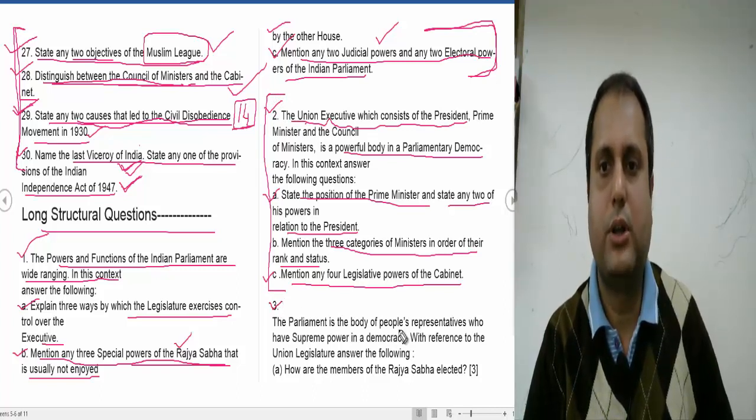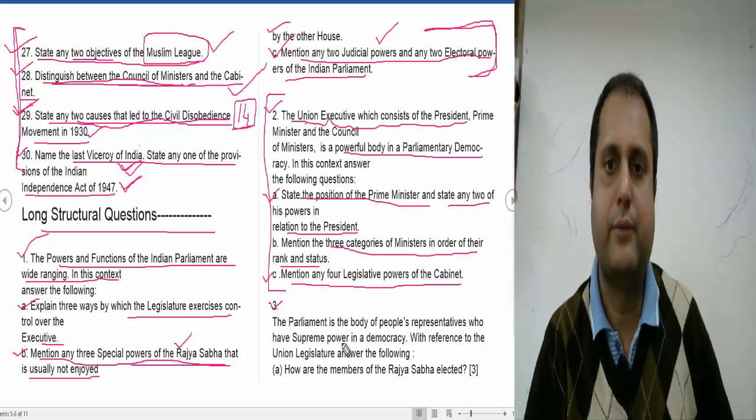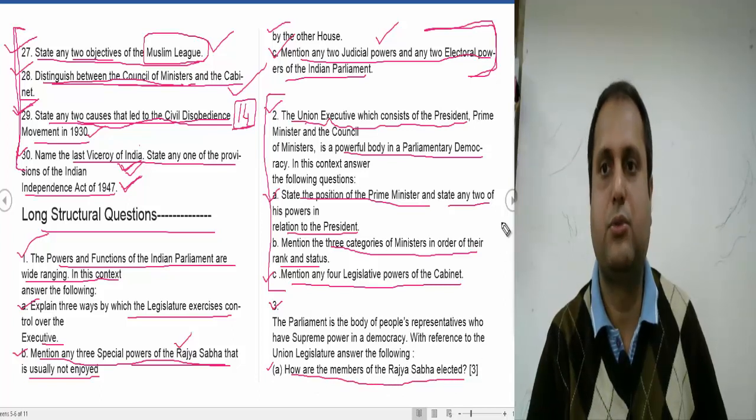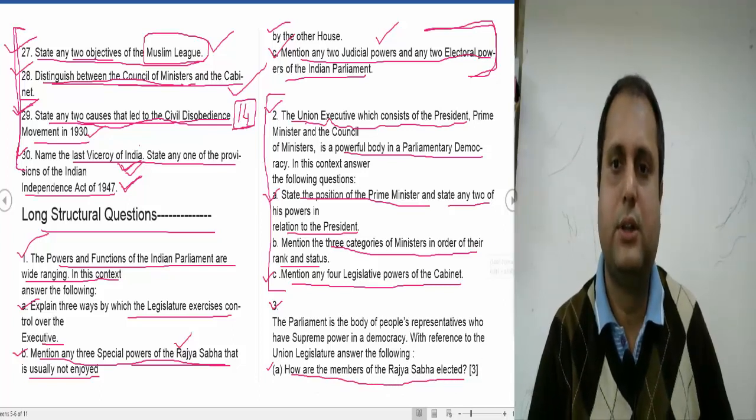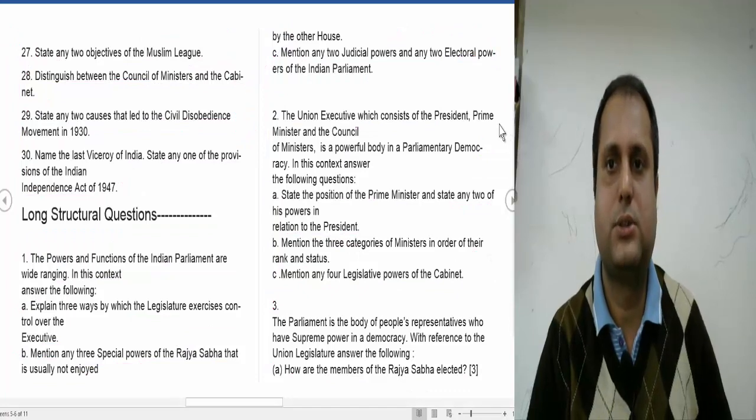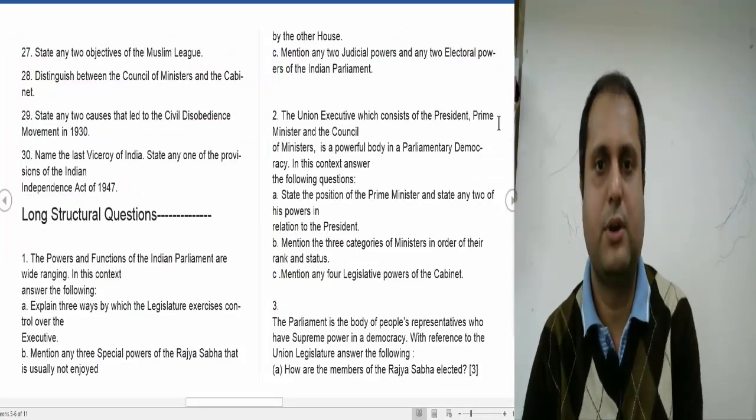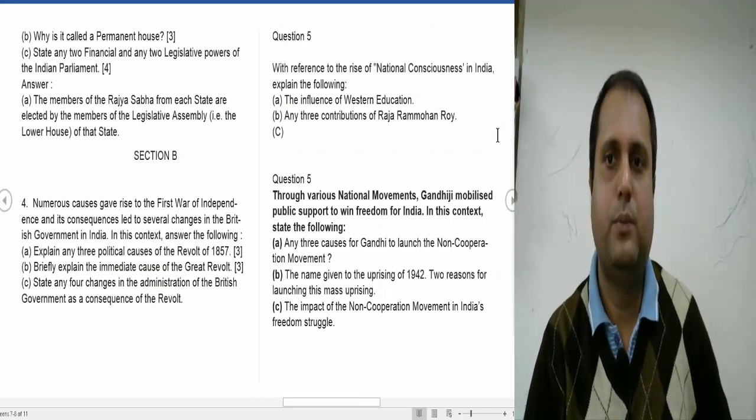The Parliament is a body of people's representatives who have supreme power in a democracy. The question is asking, how are the members of the Rajya Sabha elected? You have to write down the process of the election of the members to the Rajya Sabha. I hope it is clear. You have written it down.